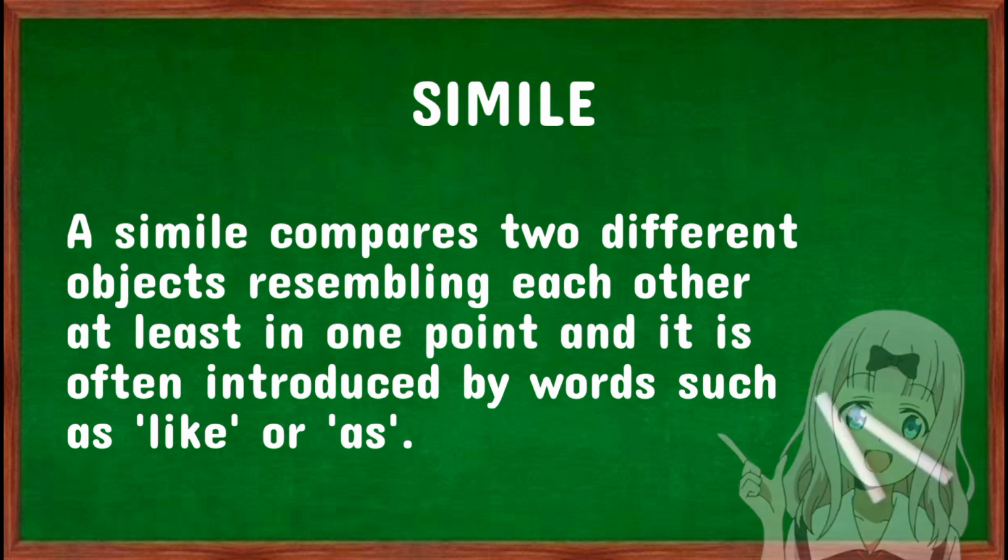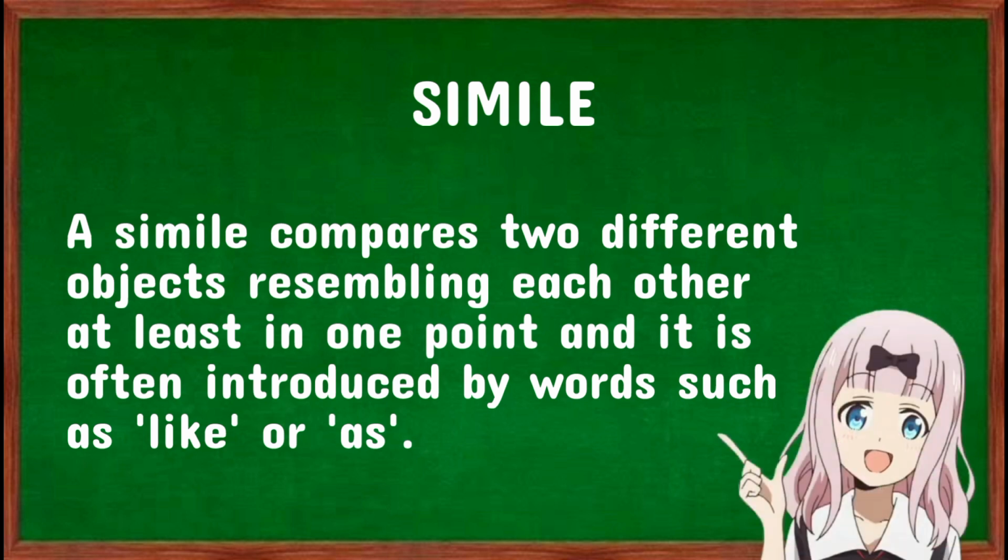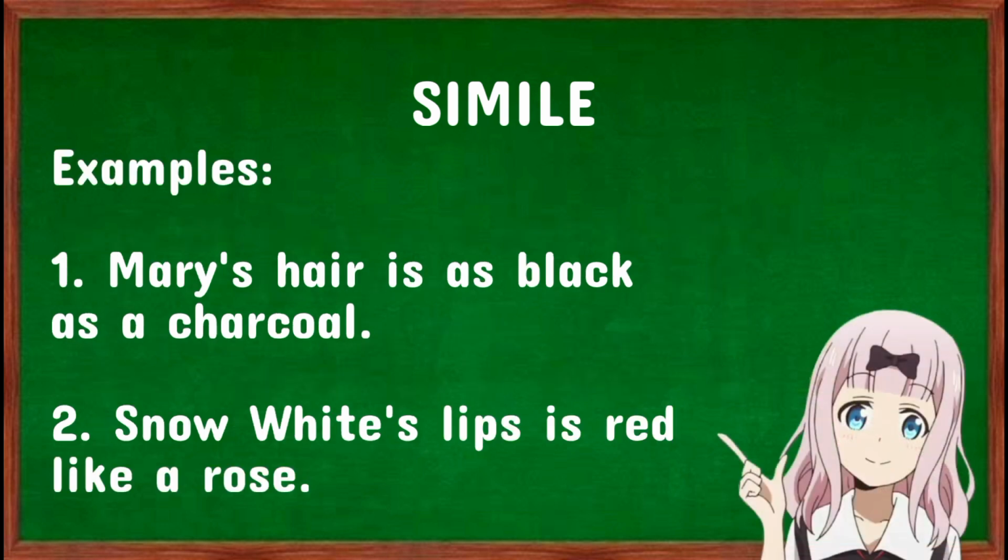Simile. A simile compares two different objects resembling each other at least in one point, and it is often introduced by the words such as like or as. Here are some examples. Mary's hair is as black as a charcoal, and Snow White's lips is red like a rose.